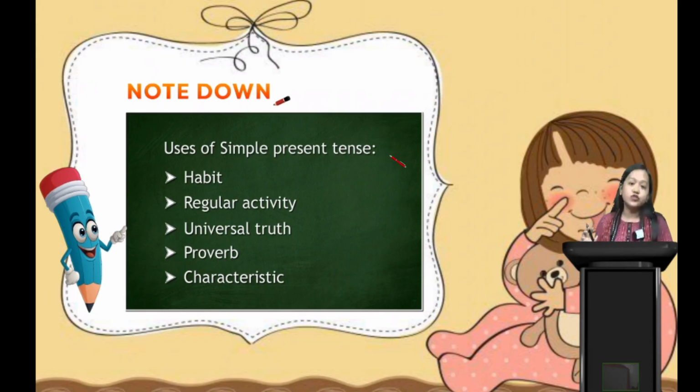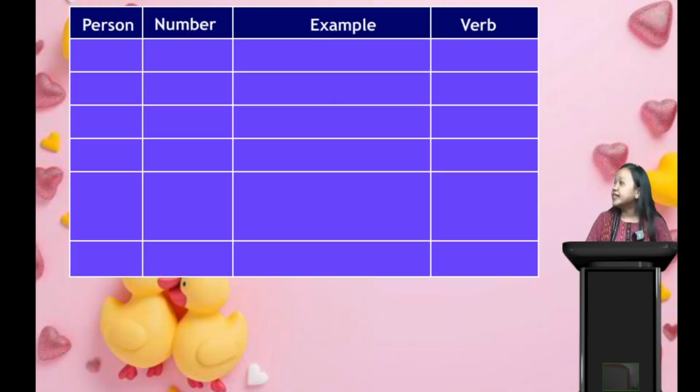Okay? So these are the points where we have to use simple present tense. So when we talk about somebody's habit, regular activity, universal truth, proverb and characteristic. Okay? I hope all of you understood. Moving next. Now, what we will do, we will understand more clearly about simple present tense using this chart, the table that we can see here on the screen.